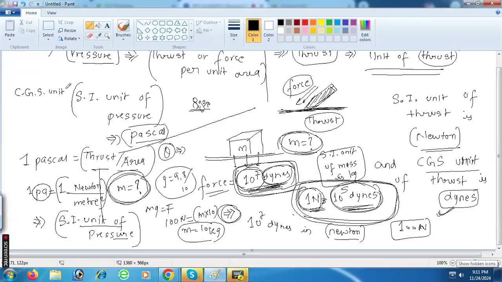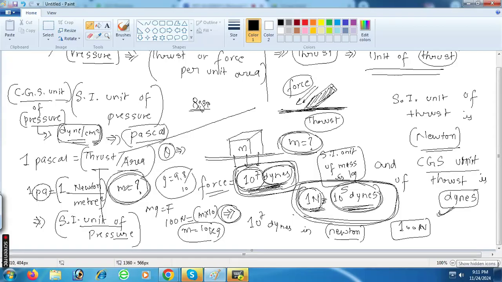The CGS unit of pressure is basically dyne per centimeter square. Can you understand?